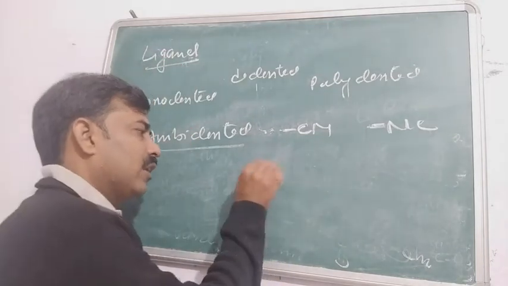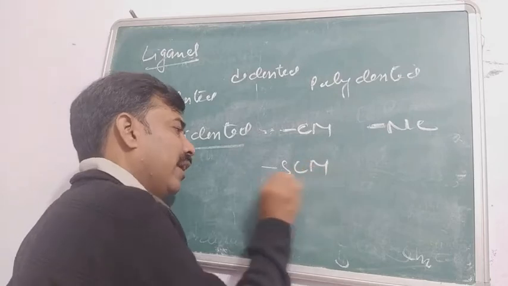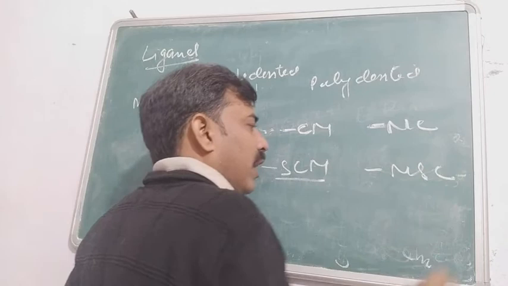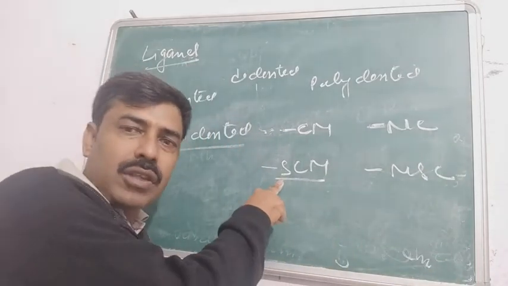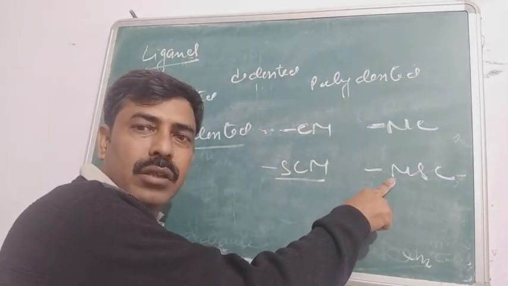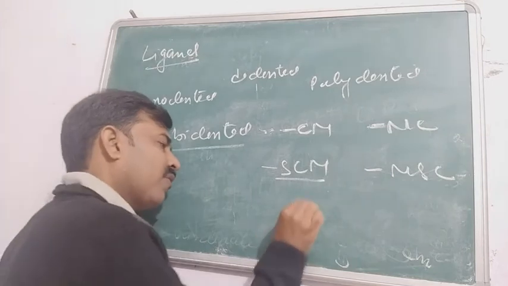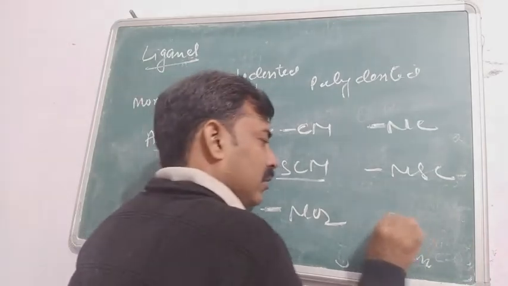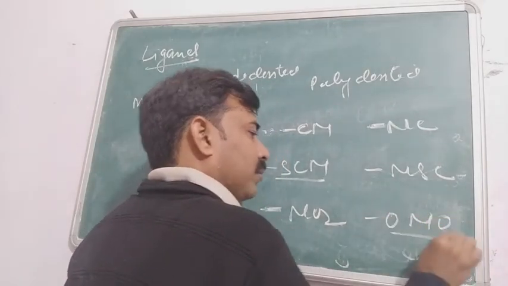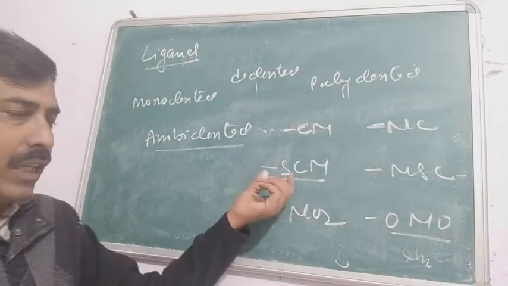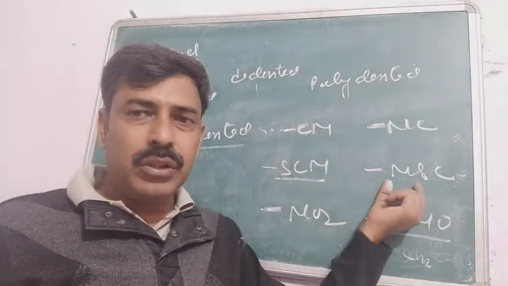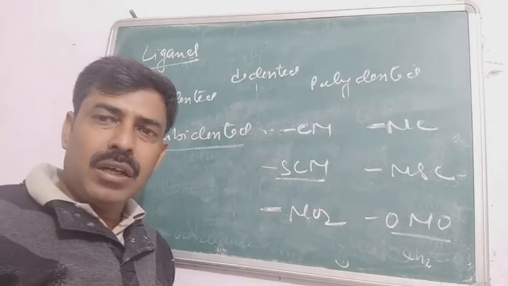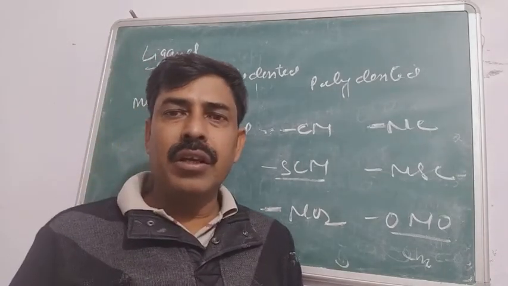The next one is the thiocyanate, SCN, and this one is isothiocyanate. Here you can see the donor site is sulfur, and in this case the donor site is nitrogen. And the last one, NO2. The donor site is nitrogen, and in this case the donor site is oxygen. So they are called the ambidentate ligands.